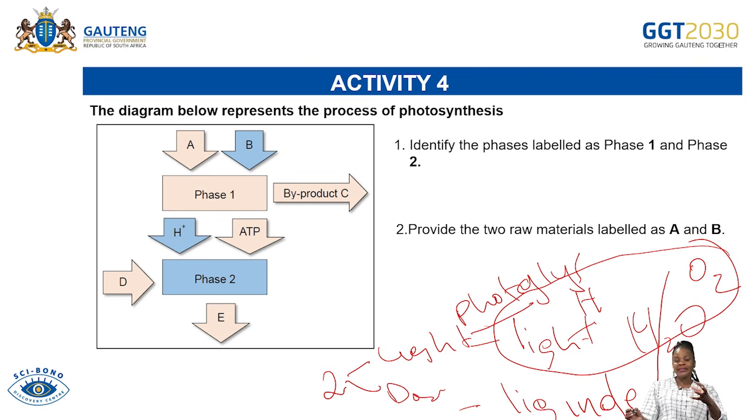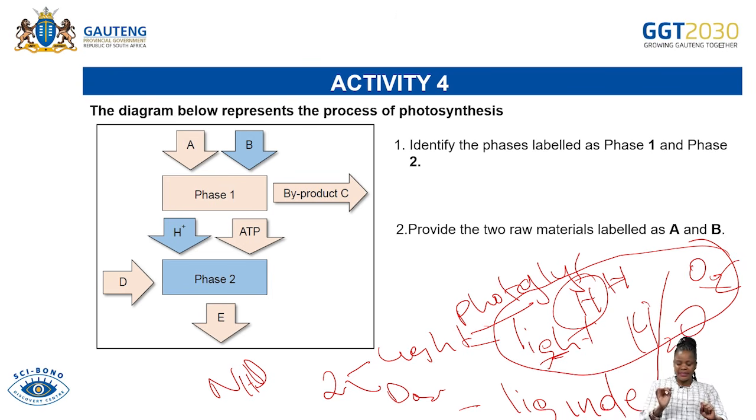Photo means light. So photolysis is the process whereby light splits water into hydrogen and oxygen. And where does this oxygen go? It will go to the atmosphere. And what is going to happen with our hydrogen? The hydrogen will be taken by the hydrogen carrier. We have already explained that. It will be taken by the NADP. So it will be taken by the hydrogen carrier.